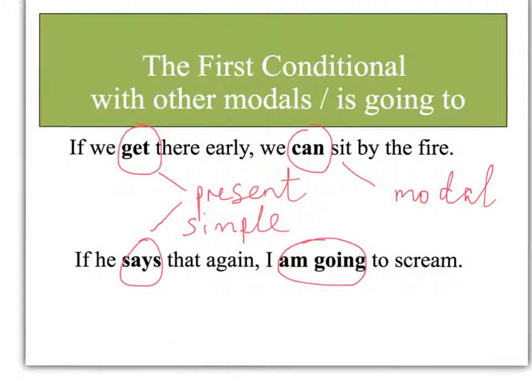And we can also use the first conditional with modals and phrases like is going to. If we get there early, we can sit by the fire. Note the use of the present simple in the if clause and the modal can in the main clause, we can sit by the fire. Another example is, if he says that again, I am going to scream.